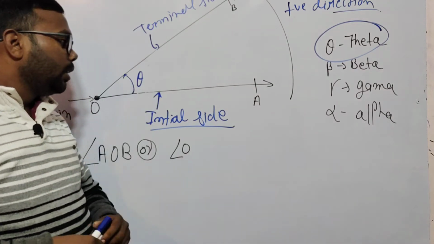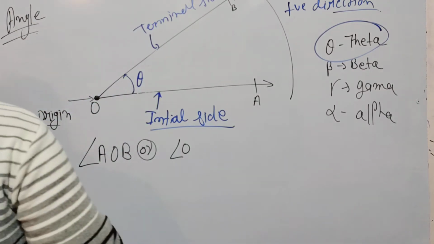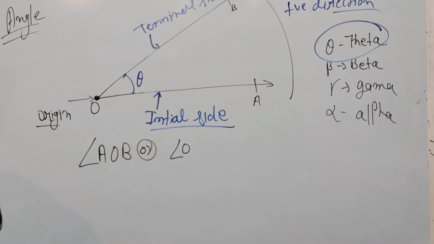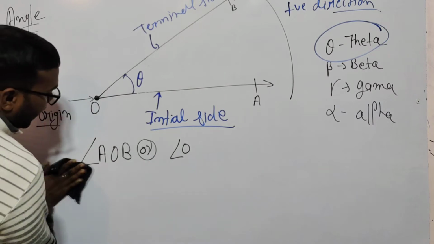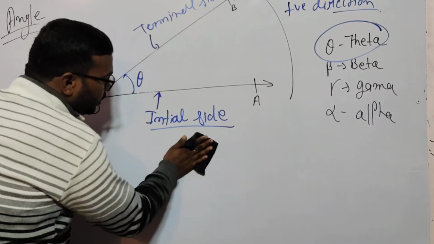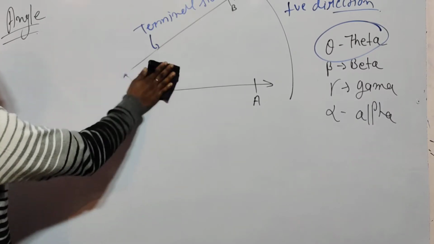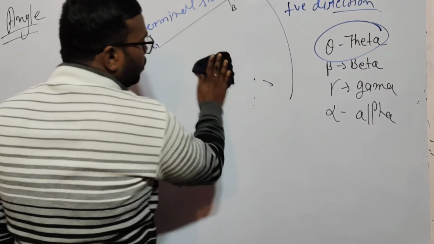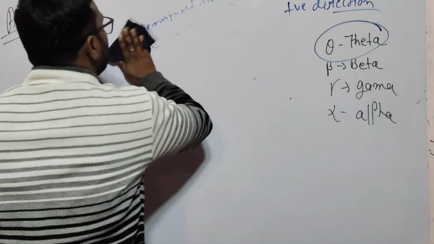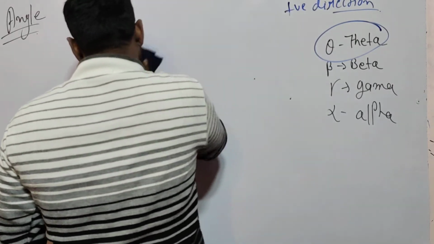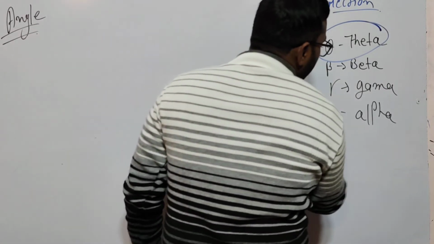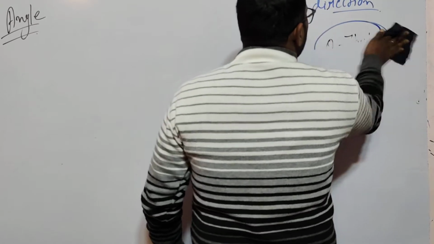Okay. Now I am erasing this, and we are directly going to trigonometric ratios. So today our topic is trigonometric ratios, that's why I am going faster. If you have any doubt, please comment in the comment box right now. I will answer.